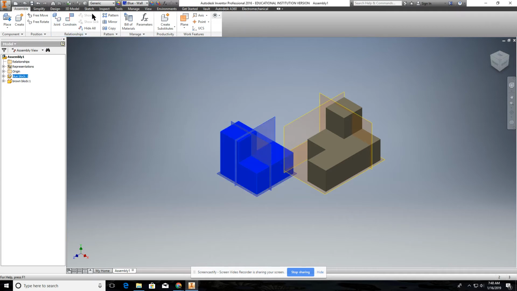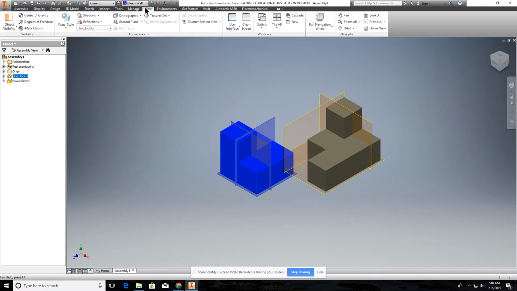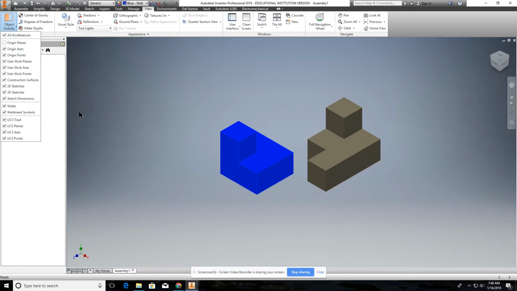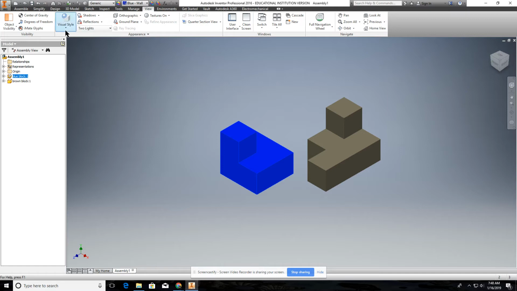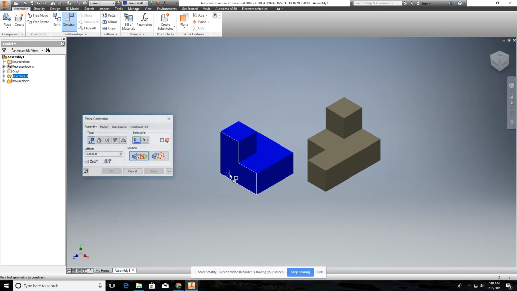And let's go ahead and view and go to object visibility, and we'll turn off the origin planes so that we don't have those get in the way. And now we're going to go to constraints, and let's say we need to flip this around.